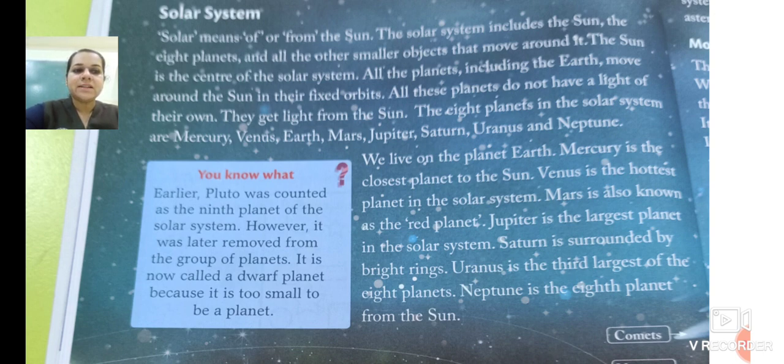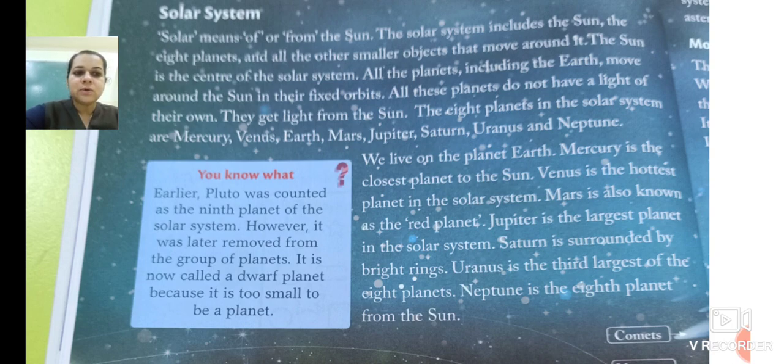The 8 planets in the solar system, now we will name them accordingly as they are in the line, are: first is Mercury, then Venus, then Earth, then Mars, then Jupiter, then Saturn, then Uranus, and then Neptune. We live on the planet Earth. Which planet do we live on? We live on planet Earth.